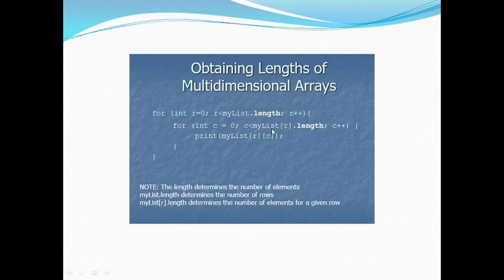And then when we are having myList[r], this is the array and this is the row mentioned with r, and then if we put a dot and get the length property, it will return the length of that row.